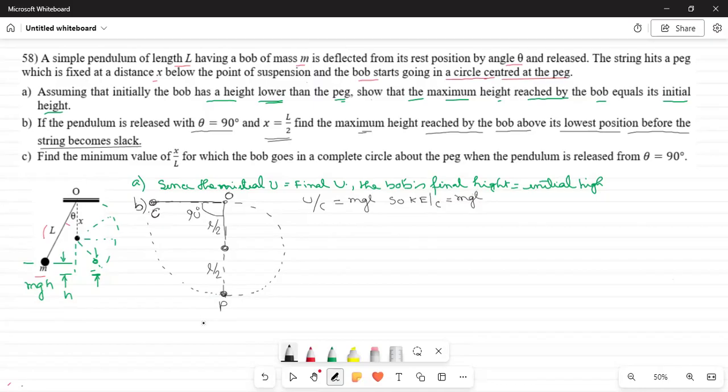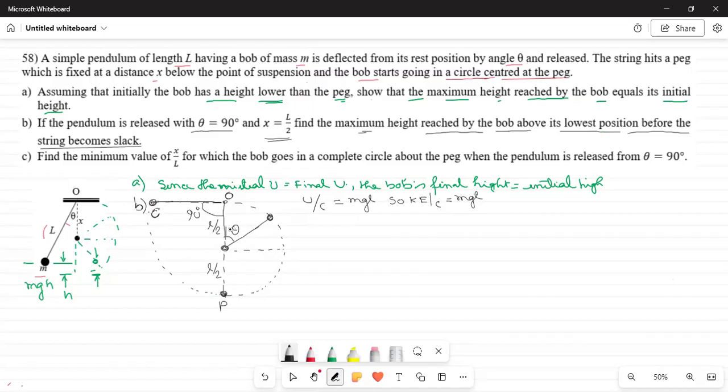Now let us say the bob stops rotating here, at an angle theta with the vertical.